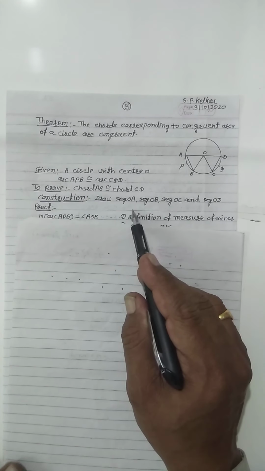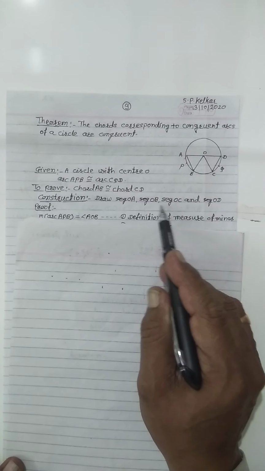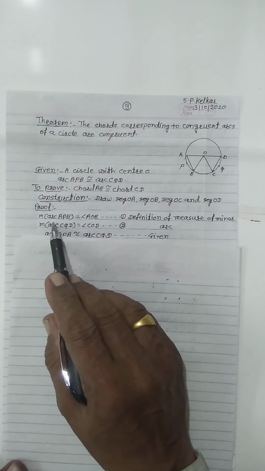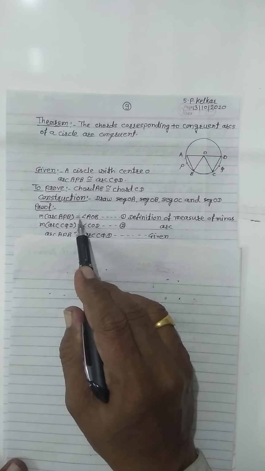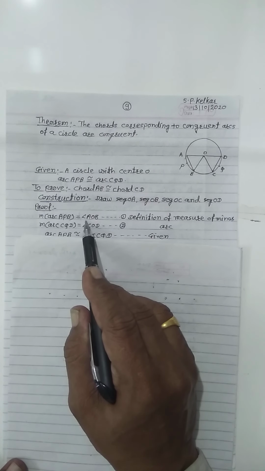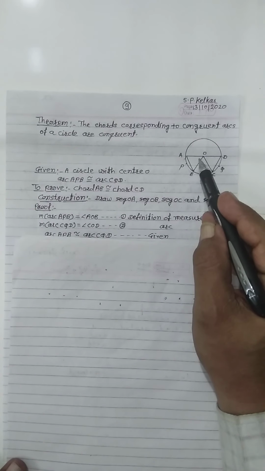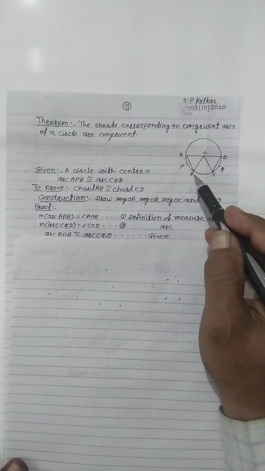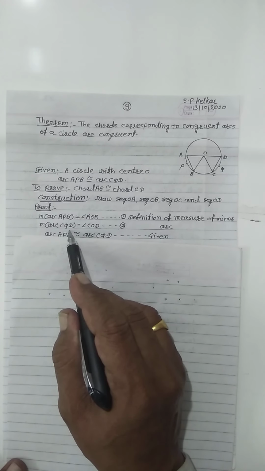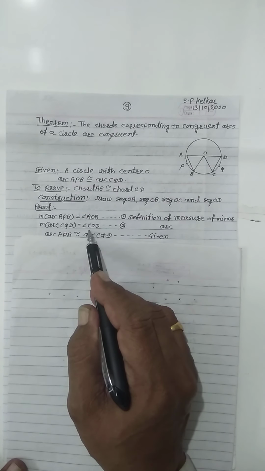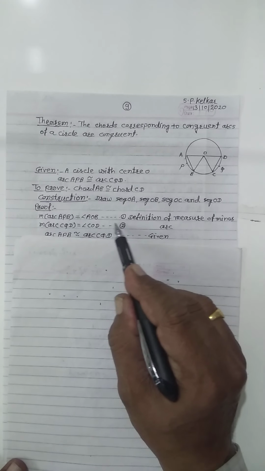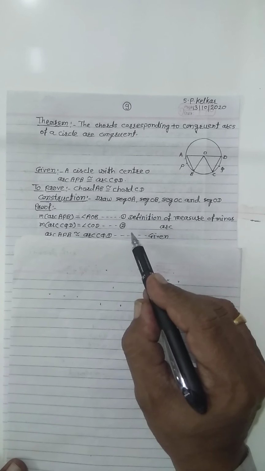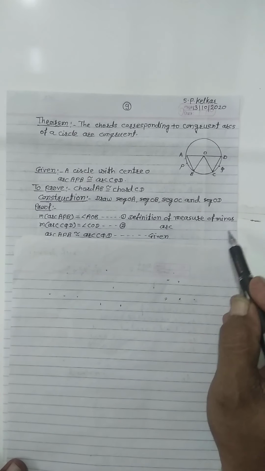Construction: draw segment OA, segment OB, segment OC and segment OD. In the proof, measure of arc APB equals measure of angle AOB. This angle AOB is the central angle and this arc APB is the corresponding arc. So measure of arc CQD equals measure of angle COD. These two statements, 1 and 2, are written by the definition of the measure of a minor arc.